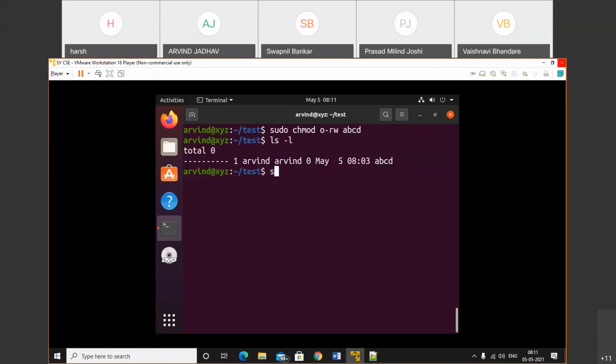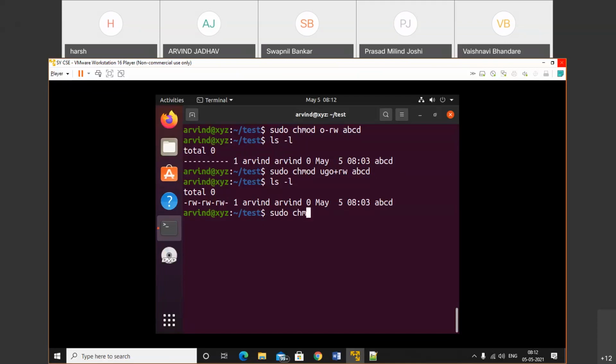So sudo chmod ugo plus read write, and the file name is abcd. Check for that. See, we get all the permissions: owner read write, group owner read write, and other persons read write execute. Now we need to remove that.